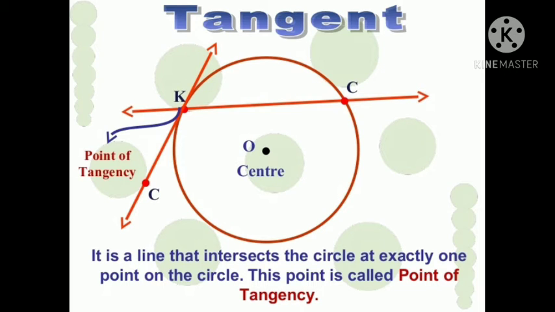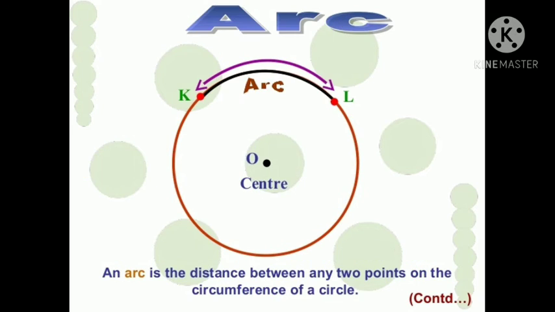Tangent. It is a line that intersects the circle at exactly one point on the circle. This point is called point of tangency. Here, K is the point of tangency and the line that passes through K is the tangent.